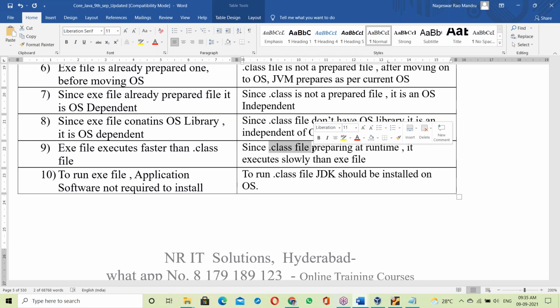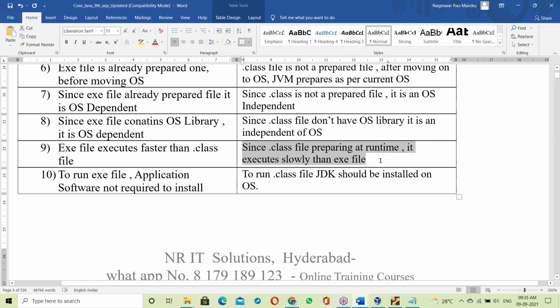In Java, two things happen at runtime: bytecode converting into binary codes, and binary code linking with various libraries. Because of that, it runs slowly compared to an exe file.